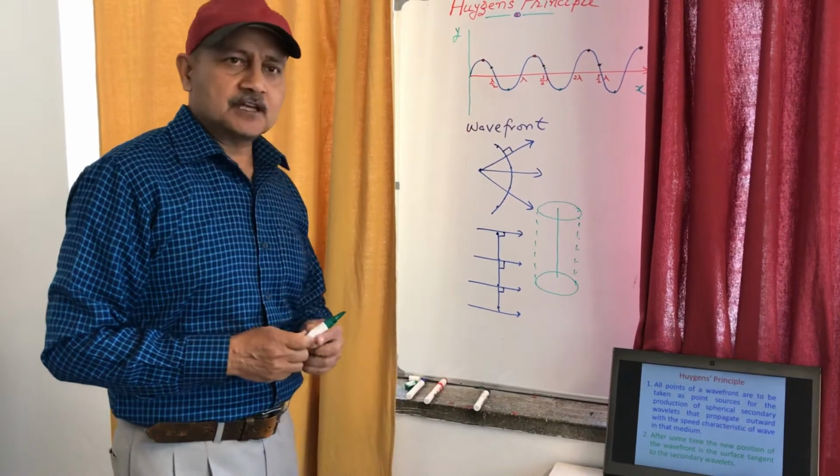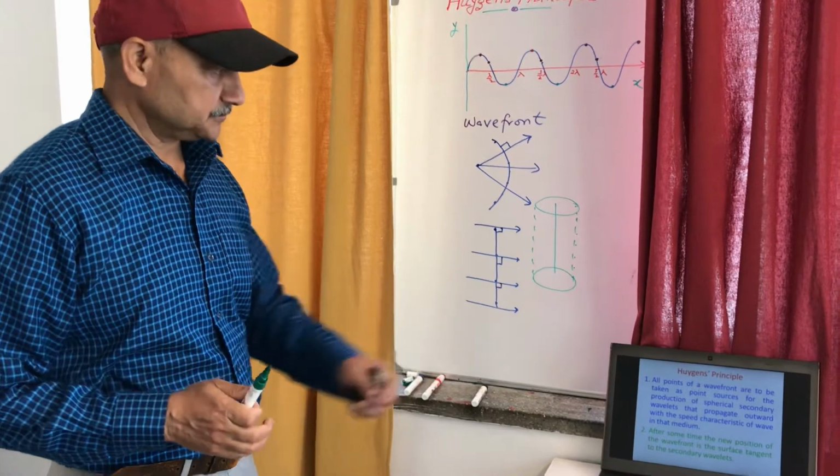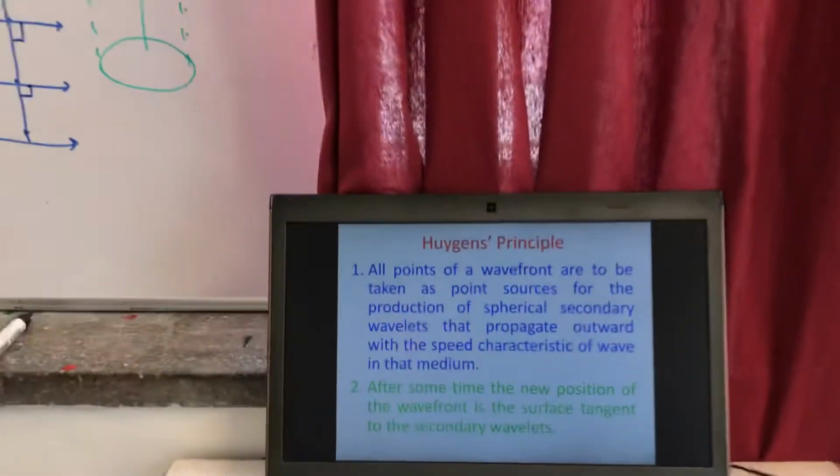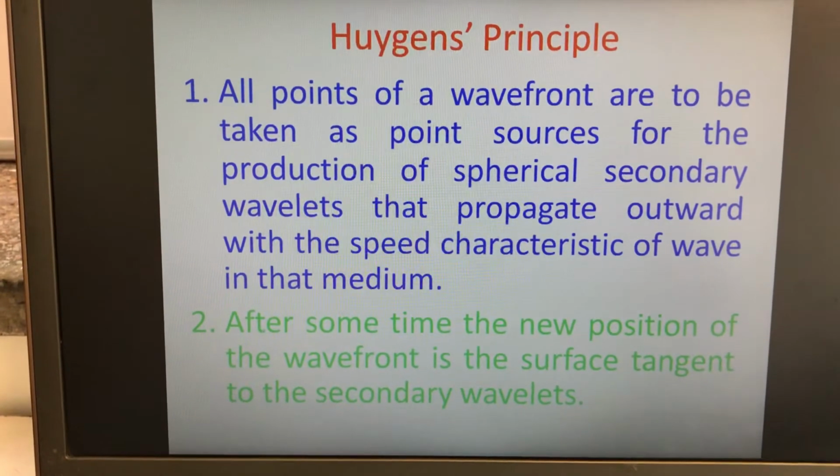Now let us learn about the Huygens principle in somewhat more detail. This is the first principle.